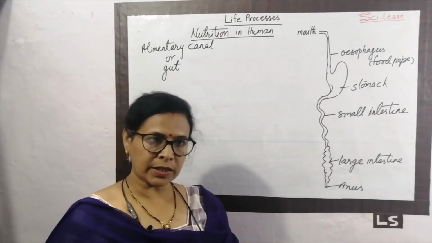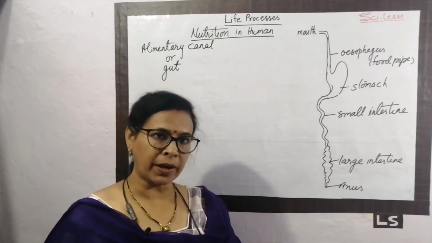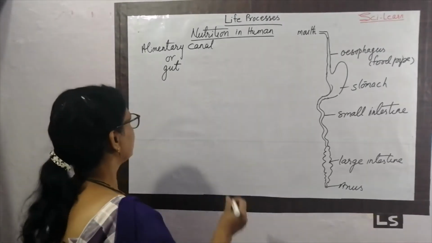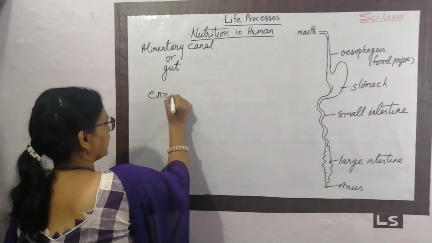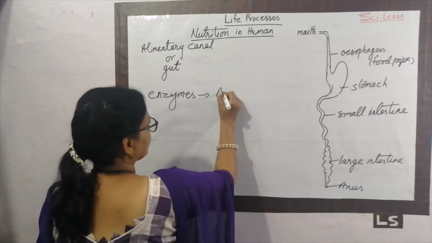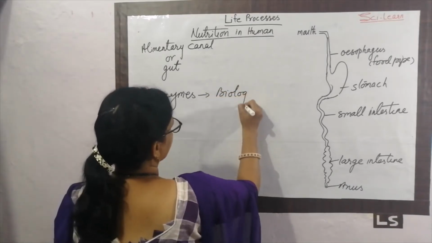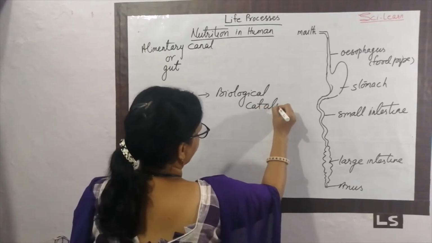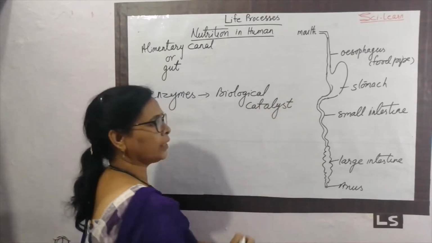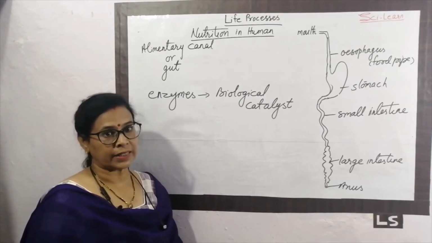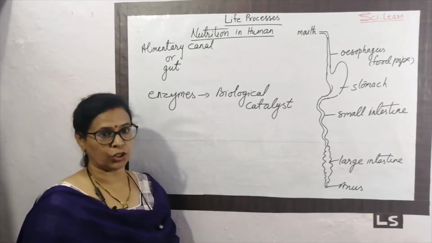In the digestive system, as we see in the amoeba and the paramecium, there are some digestive enzymes. Enzymes, what are the enzymes? Enzymes are biological catalysts, and they are very important to complete our digestion process.